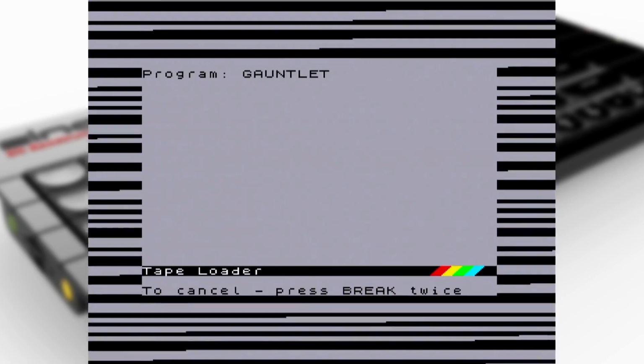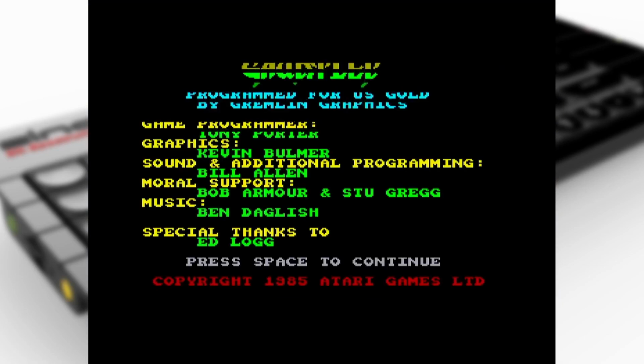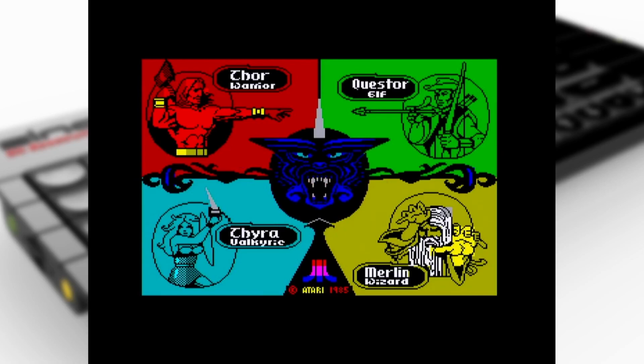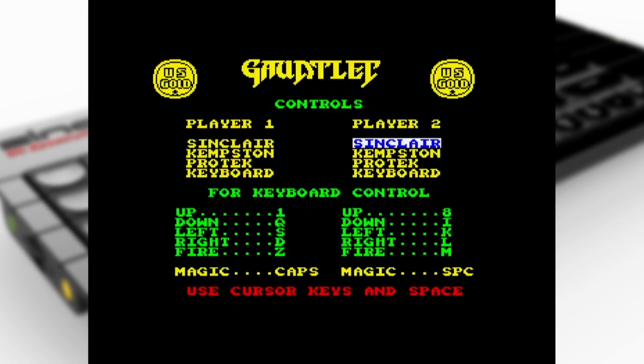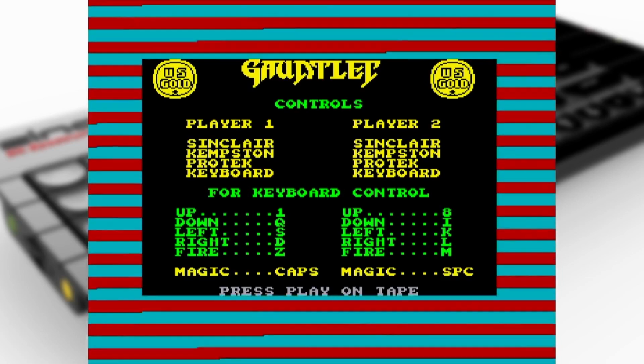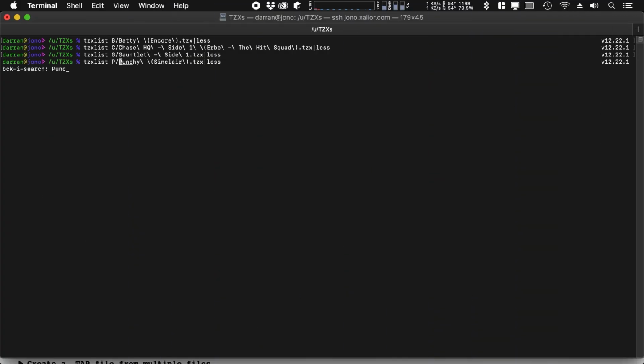But again, huge bits. So we'll fast forward, and this is our multi-loader. I'm not going to bother counting here, but you can time it yourself on the little YouTube thing below if you like. Maybe you can believe I can't actually count to 17. I'm just whizzing through the config screen here so we can get the loader screen back up in time for the press play on tape. When the game starts loading, we get a raster bar, so we can actually make an easy timing point. But that was about 17 seconds again.